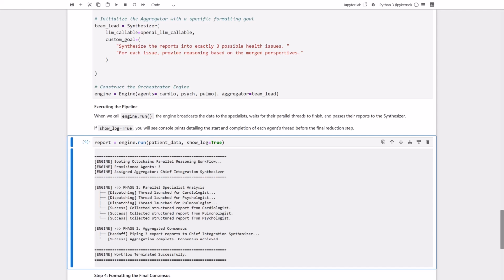Then we move to phase 2. The engine takes those 3 pristine, unpolluted perspectives and pipes them directly into our aggregator, the chief integration synthesizer. This aggregator will evaluate the contrasting insights and generate our final balanced diagnostic consensus.